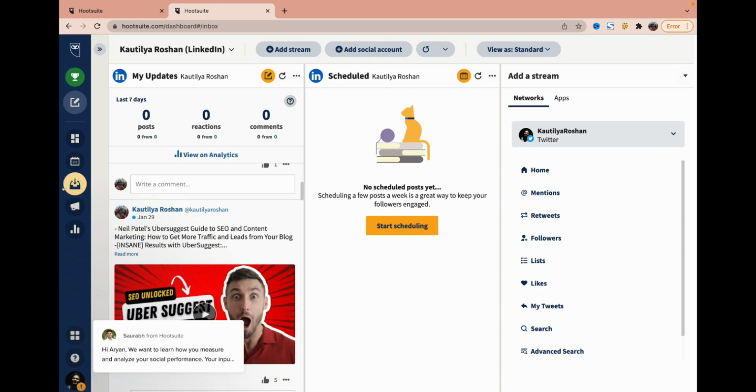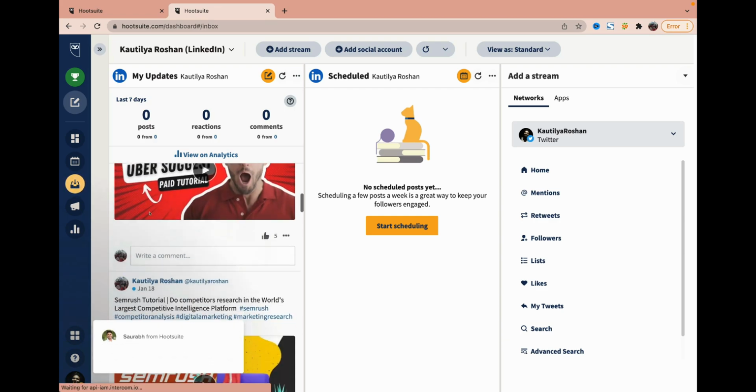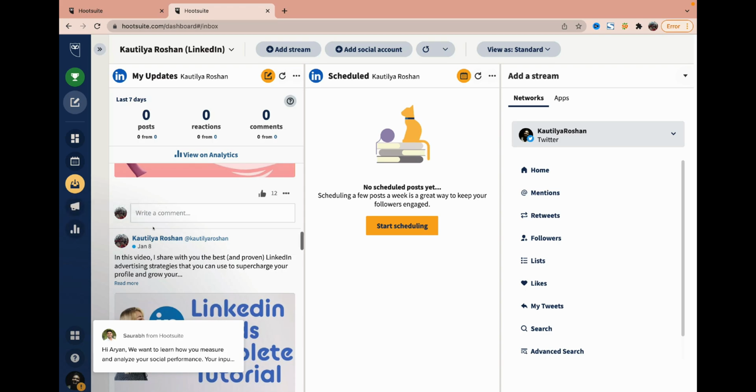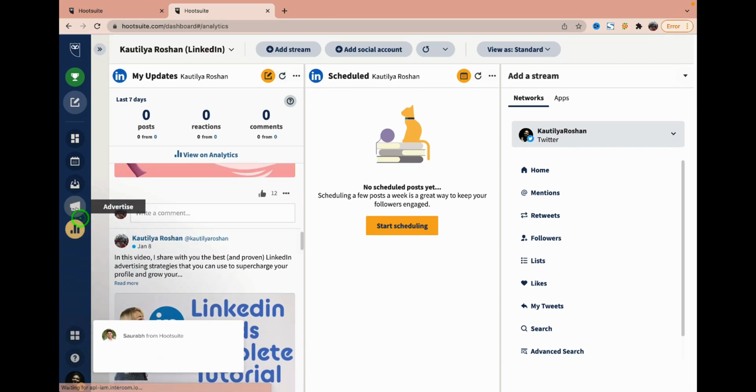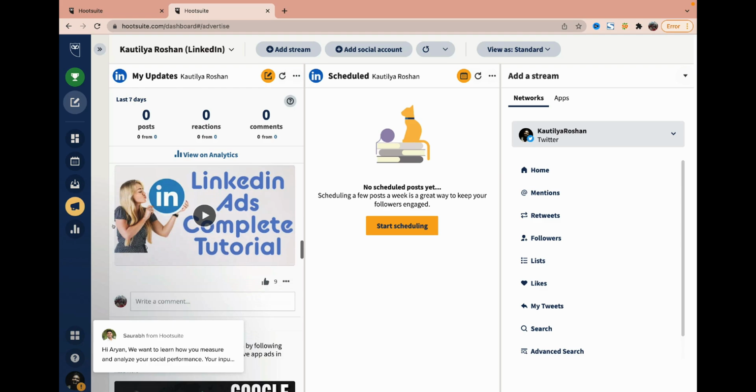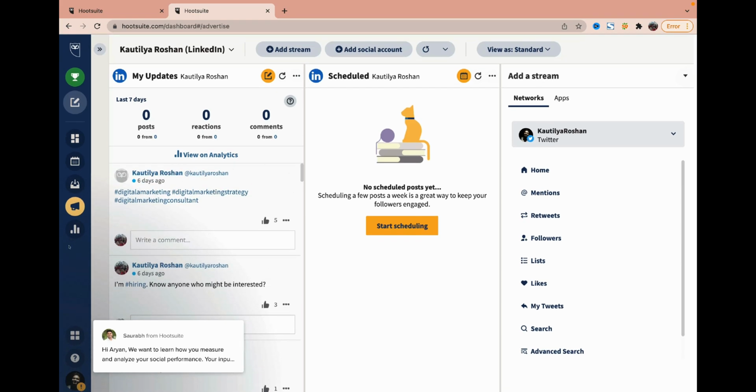networks. Then I can go to inbox here. When I go to inbox, any messages that I have, I can get in that particularly. Then we have the advertise option. If I go to this advertise option, with the basic plan they have not given many options, meaning yes I can still do some of the things, but not most of the things. This option will work in the premium features where I can advertise from here for Facebook and Instagram specifically. All the settings I can set, and the ad will be published in the Facebook ad manager.